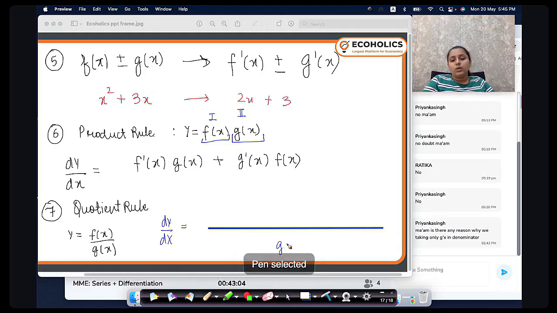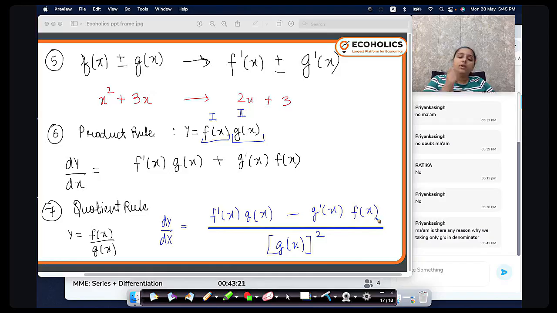You put the square of the denominator as it is. Then whatever you have written in product rule, you write that. The only difference is negative will come here. Subtract का sign आएगा, not the addition sign.